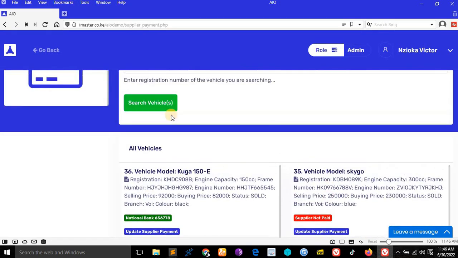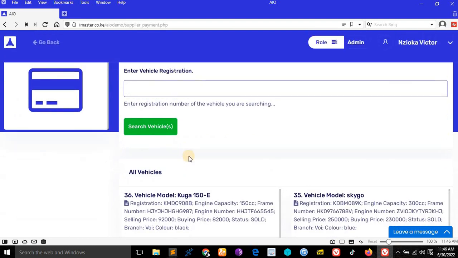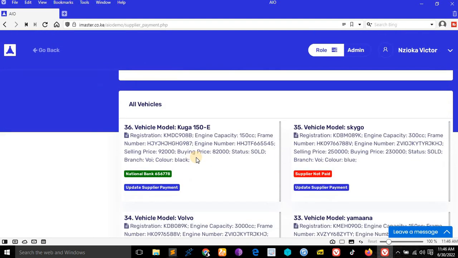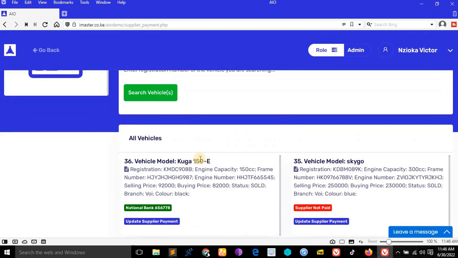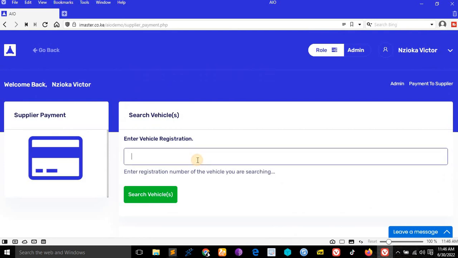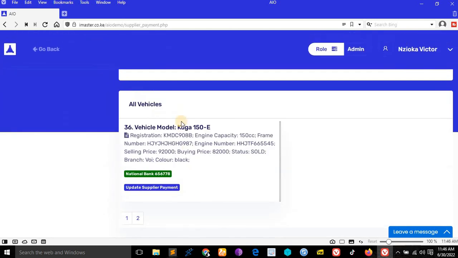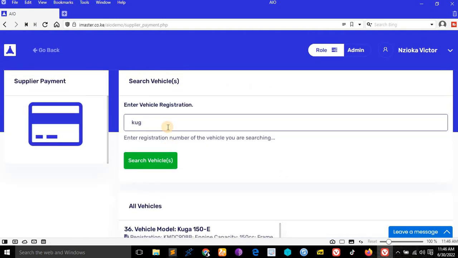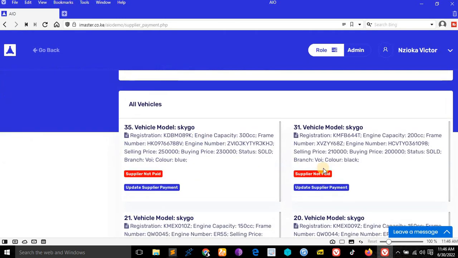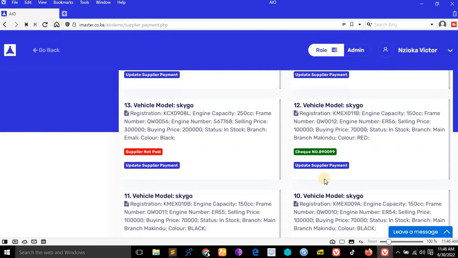If you want to search any vehicle, you can search with the registration, or even the models. For example, let's say Cougar. You see Cougar. You can search with the model. Let's say Skygo. If the supplier is Skygo and you want to add the payments, just search with Skygo. They have not been paid.